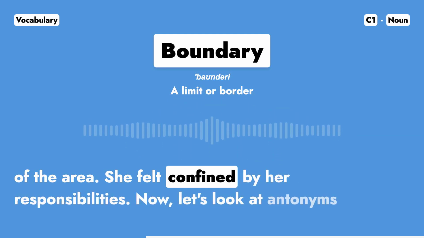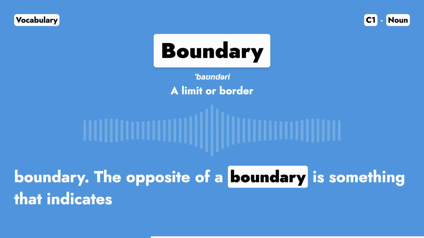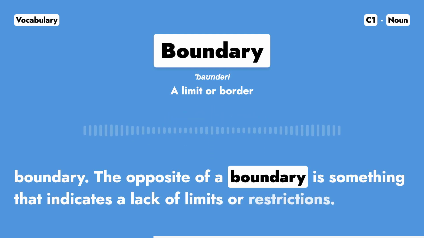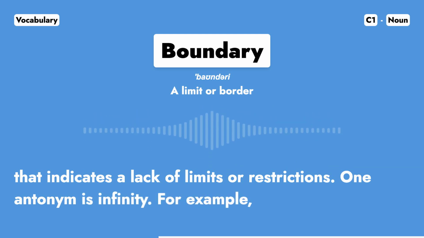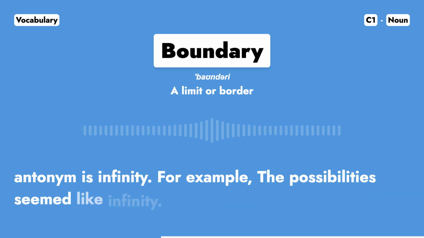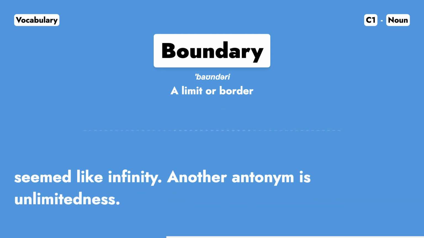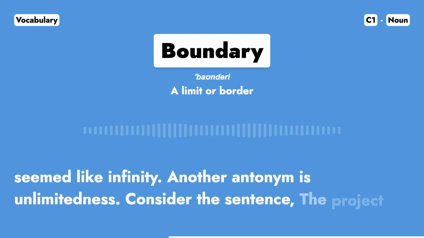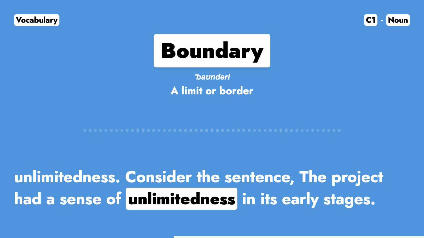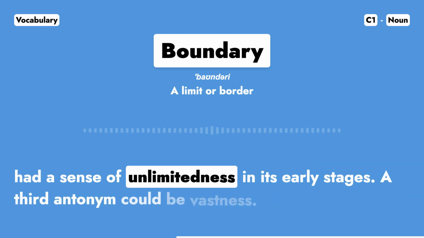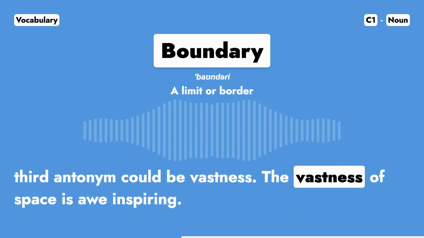Now, let's look at antonyms of boundary. The opposite of a boundary is something that indicates a lack of limits or restrictions. One antonym is infinity. For example, the possibilities seemed like infinity. Another antonym is unlimitedness. Consider the sentence, the project had a sense of unlimitedness in its early stages. A third antonym could be vastness. The vastness of space is awe-inspiring.